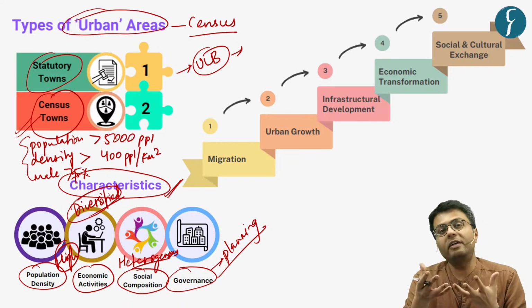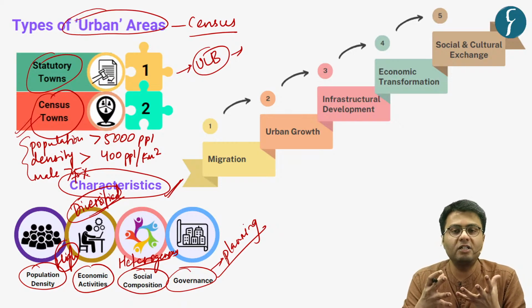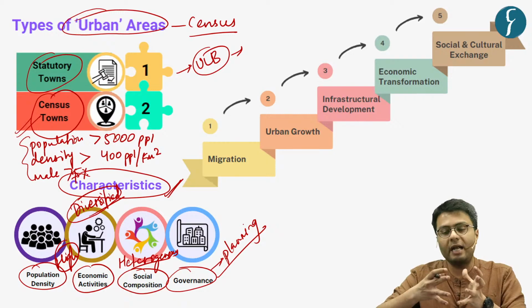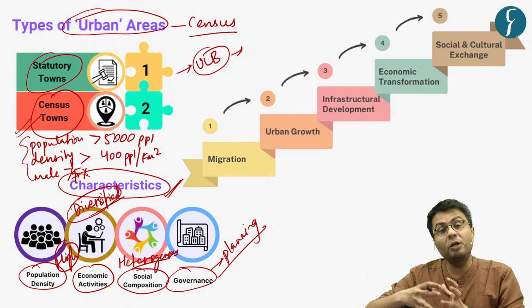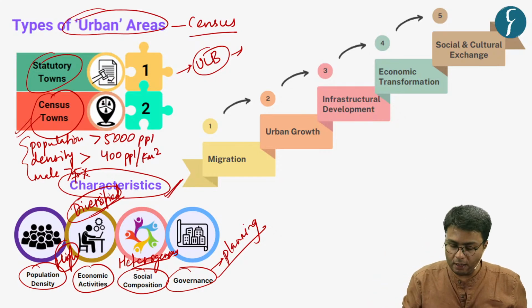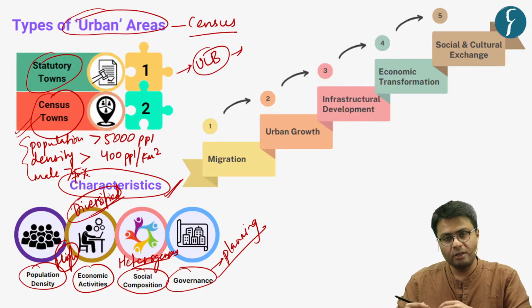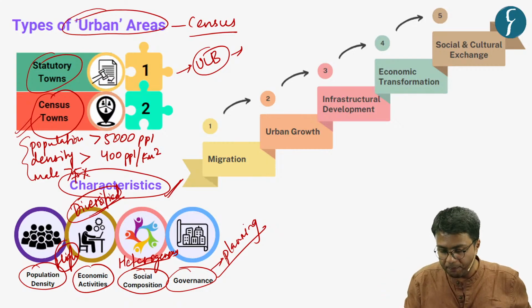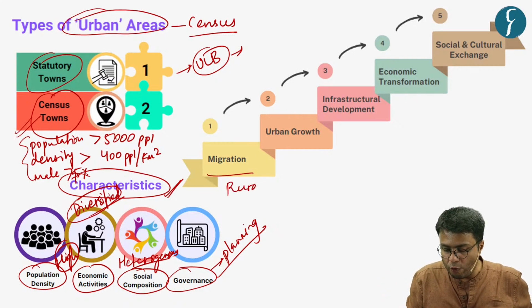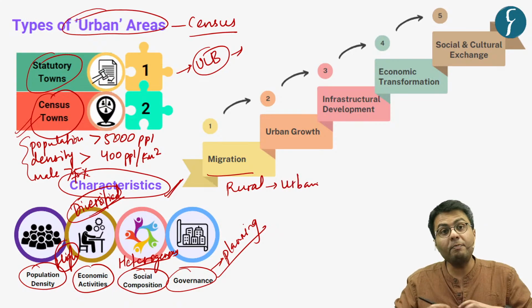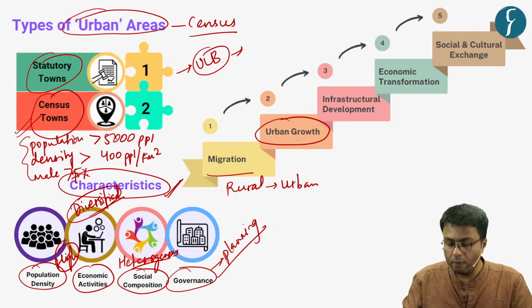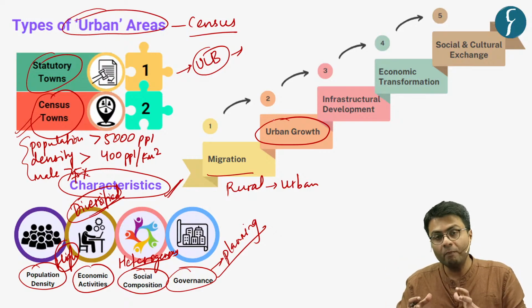Now, as I've already highlighted, the process of urbanization is not just people moving from rural to urban areas; it is much more than that. The primary cause of growth in urban areas is that people migrate from rural to urban areas, thereby leading to growth both in terms of geography and economy.